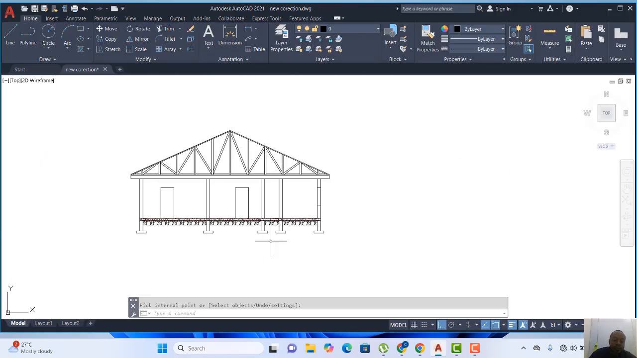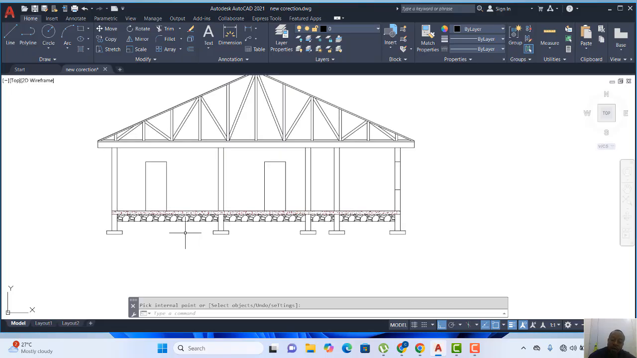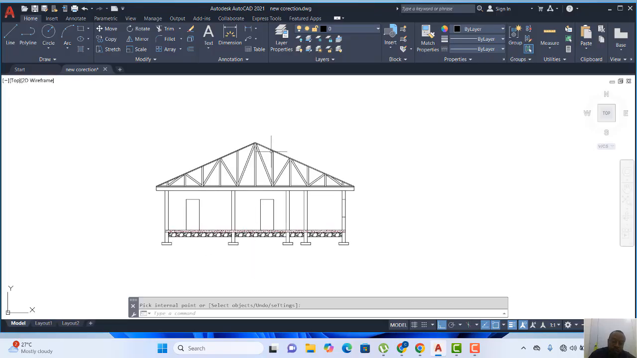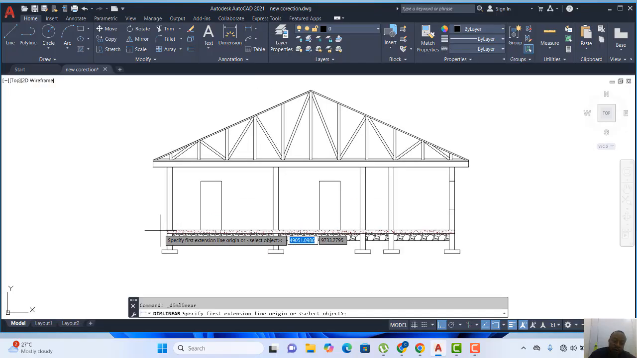Alright, so this is how you produce your section in AutoCAD. So you have to do all the necessary details of writing all the information that is added here, the sectioning, information about the foundation, and the information about the roof details. And then after that, you can now dimension the height of your building.